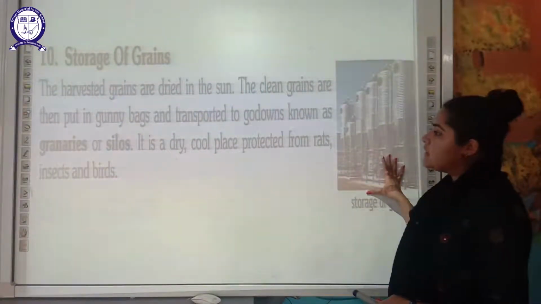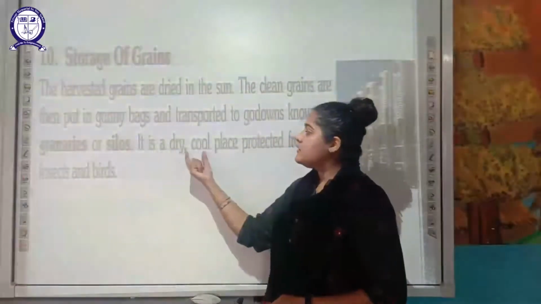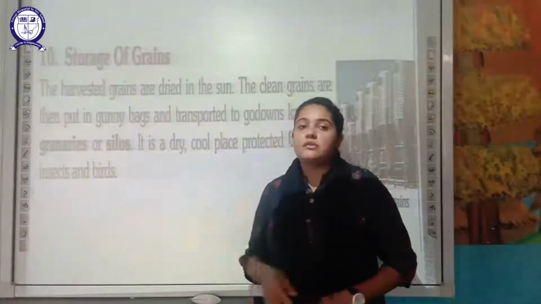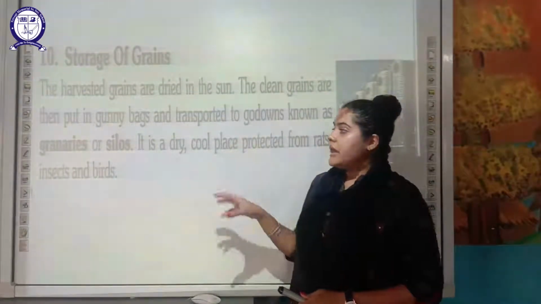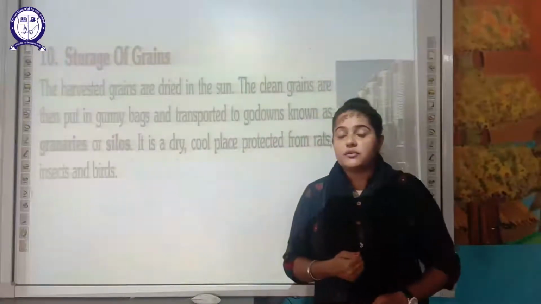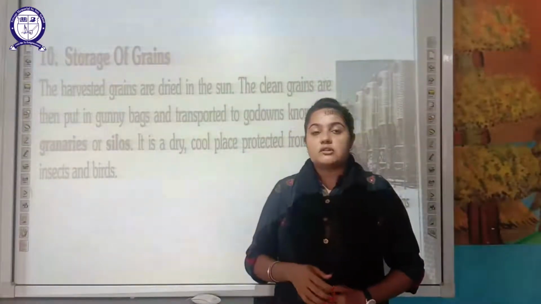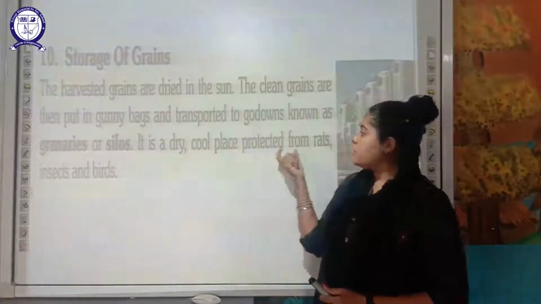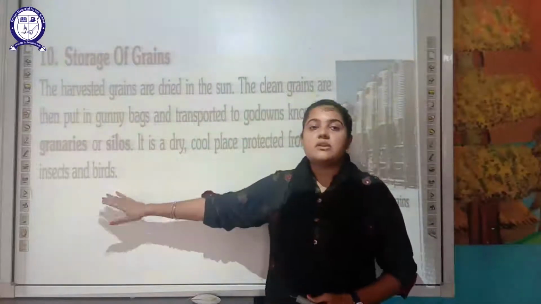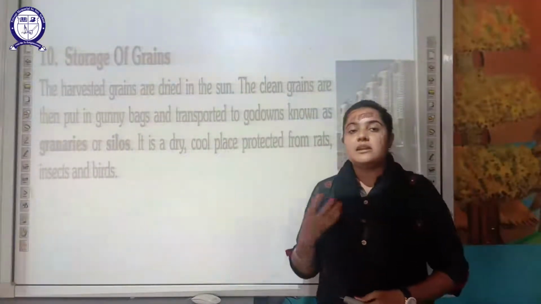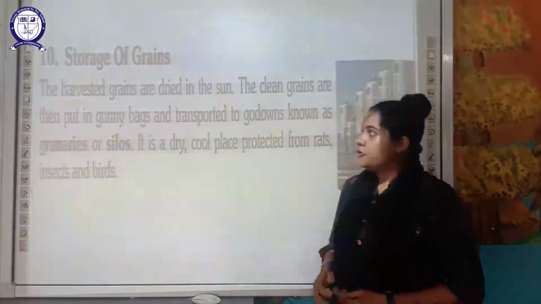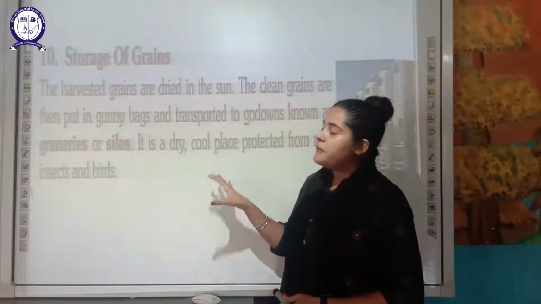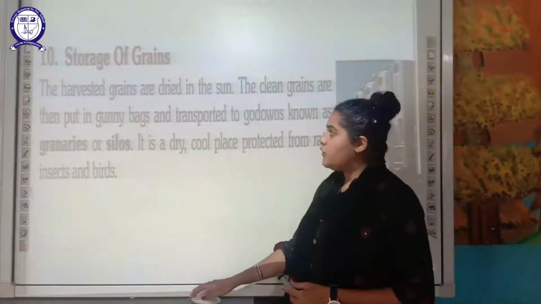These are stored in the godowns for a long period of time. It is a dry, cool place protected from rats, insects and birds. We have studied in our previous chapters that there is a shortage of food if the food grain is not stored properly. So these godowns have to be protected from rats, insects and birds, because they destroy the food grain and ultimately lead to a shortage of food. So storing should be done in a proper manner. This is the way our 10 steps complete the journey of the food.